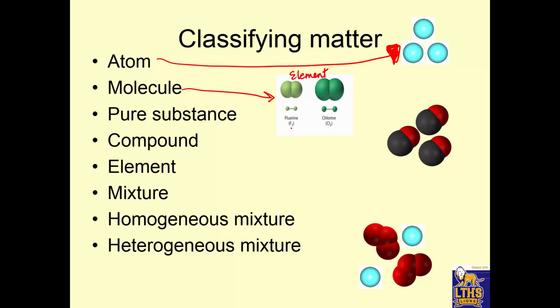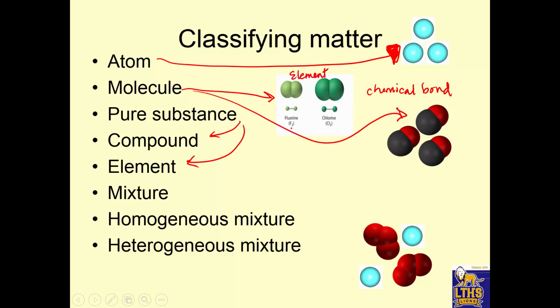Chlorine. Okay. But these are also molecules too because it represents one kind of atom chemically bonded to another kind of atom. Okay. So a molecule involves a chemical bond, whereas atoms don't involve being bonded to another atom. A pure substance, either a compound or an element, is pure. Okay. In a mixture, each part has its own identity, but they're mixed together physically and not chemically. Okay. A compound is a chemical bond. A molecule has a chemical bond.